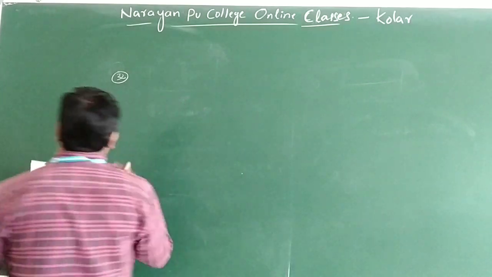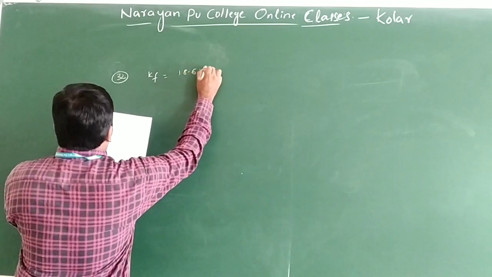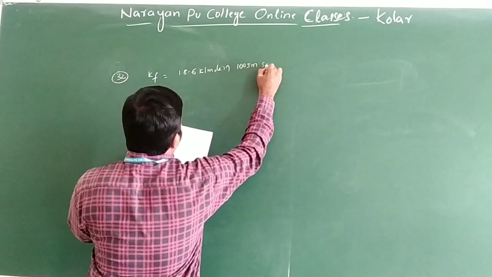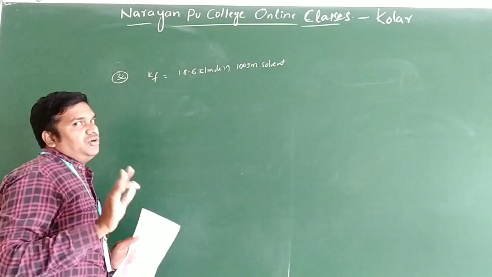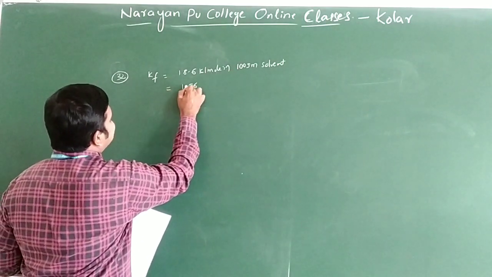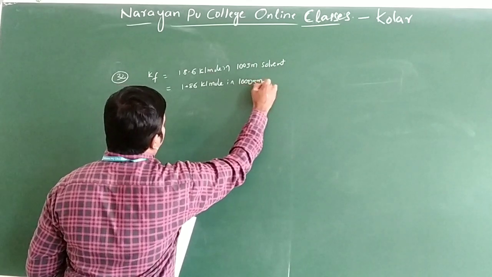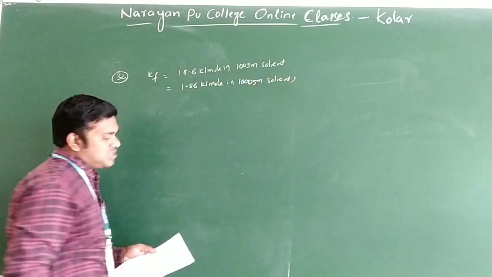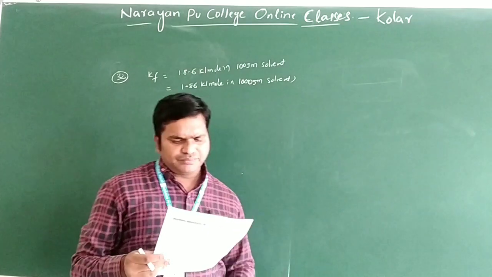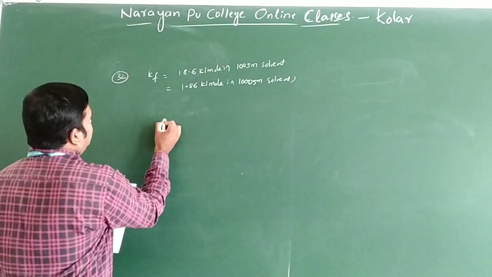The given Kf is 18.6 Kelvin per mole for 100 grams of the solvent, but we take the solvent as 1 kg, that is 1000 grams, because molality is compared with 1 kg of solvent. So for 18.6 per 100, I now write 1.86 Kelvin per mole for 1000 grams. It is dissolved in 500 ml of water to produce a depression in freezing point. They are asking the amount of urea.